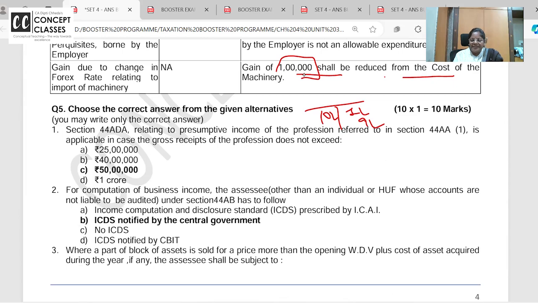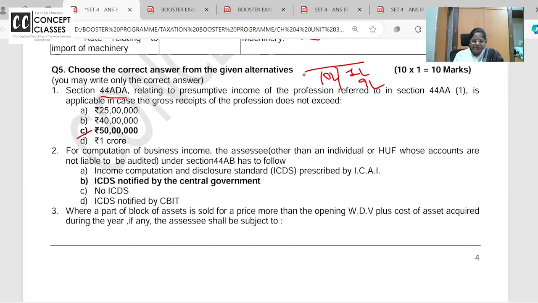All right, moving next towards the MCQs. 44ADA, presumptive taxation for professionals, is applicable in case the gross receipts do not exceed 50 lakhs. If it exceeds 50 lakhs, even if you're a doctor, chartered accountant or lawyer, you're not covered under 44ADA.